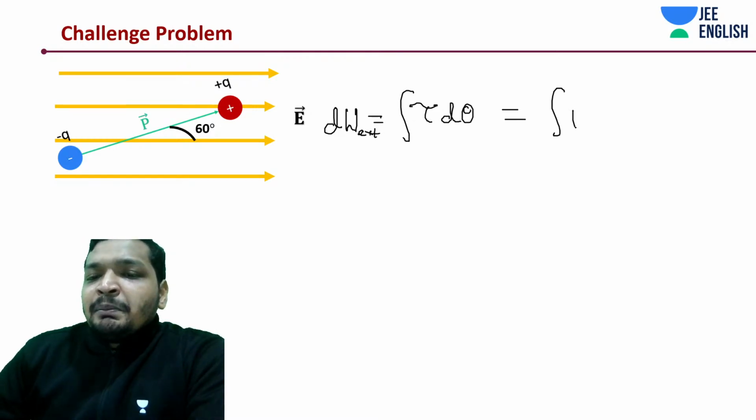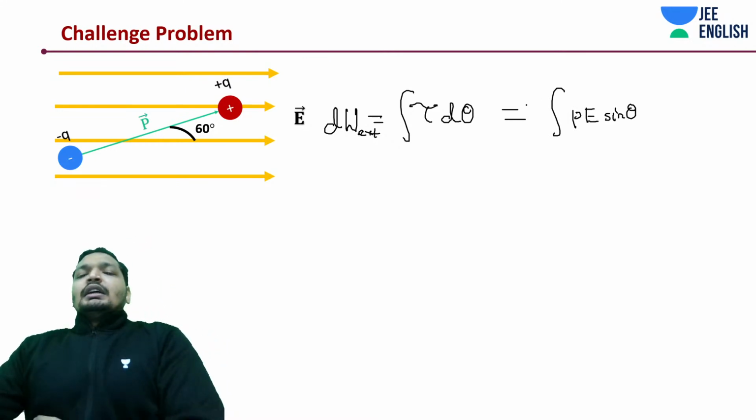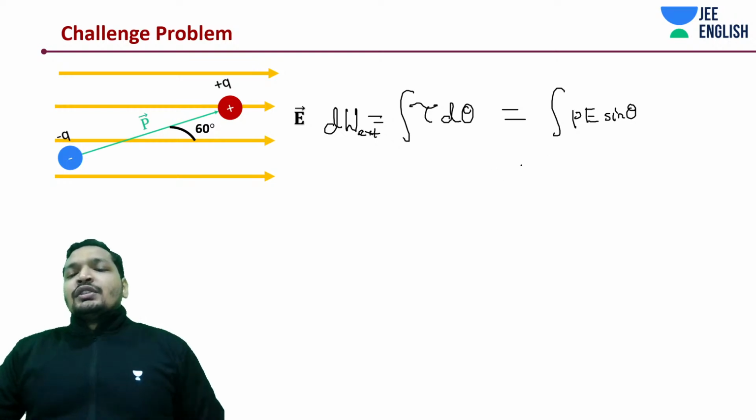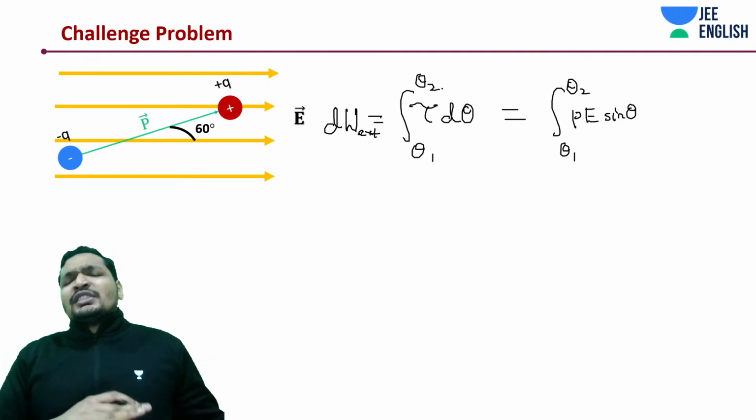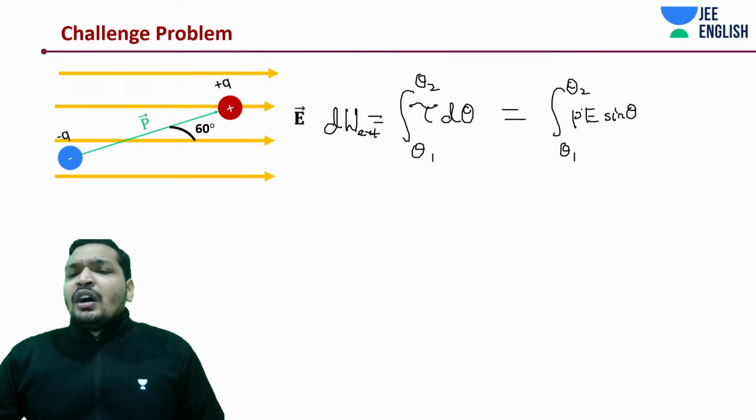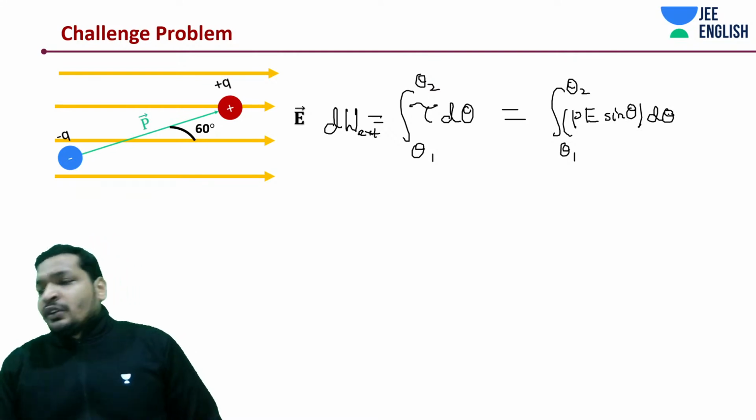Tau is actually P E sine theta. So this is integrated from theta 1 to theta 2. For now, don't assume it to be 0 degrees to 60 degrees; rather, take it to be theta 1 to theta 2.